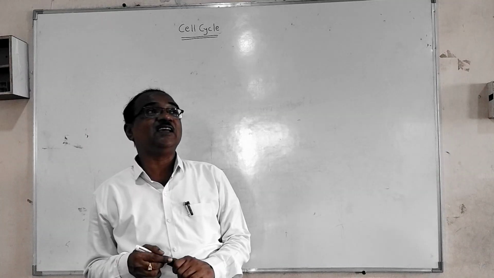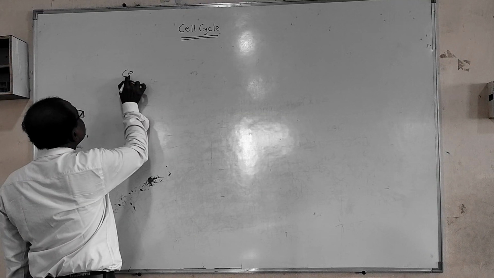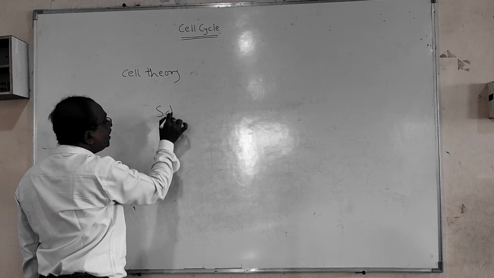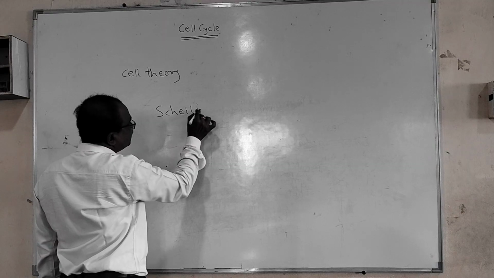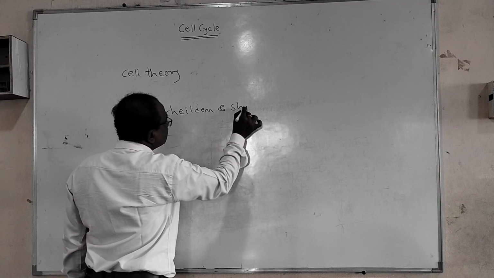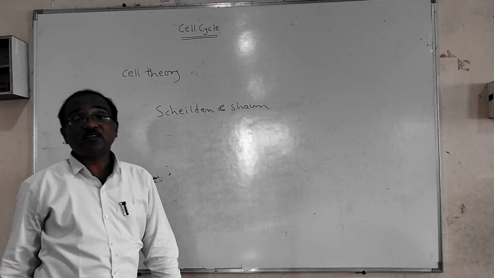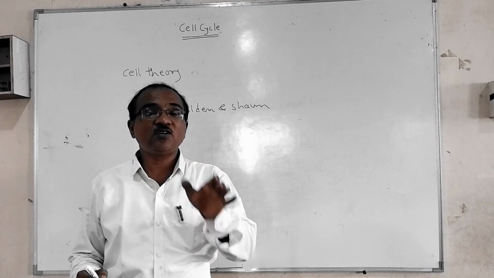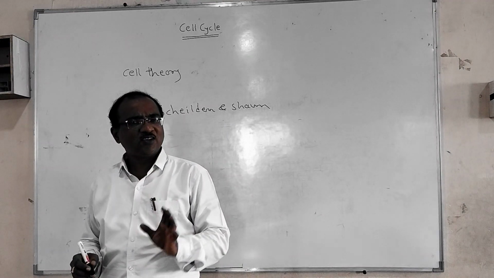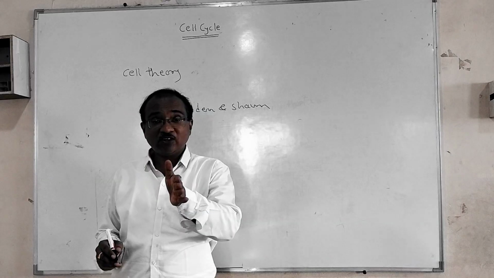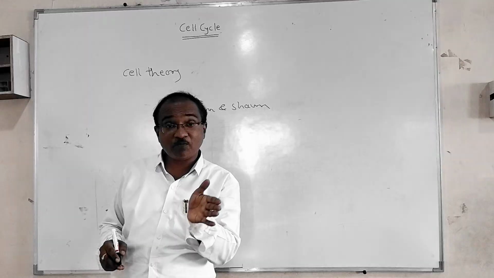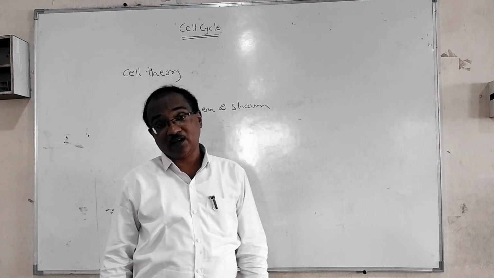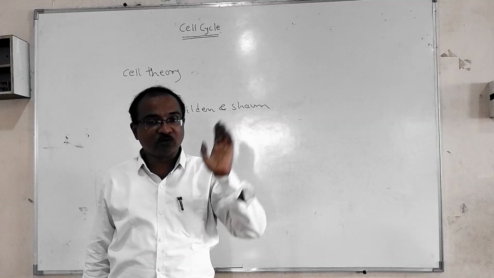So as you know, the cell theory was proposed by Schleiden and Schwann. What does the theory state? The theory states that the cell is the structural and functional unit of life. Each organism is made up of cells. The cells together form the tissue, tissue together forms the organ, and organs form the organ system. All the organ systems together form the body of the organism. So the cell is the structural unit of life.